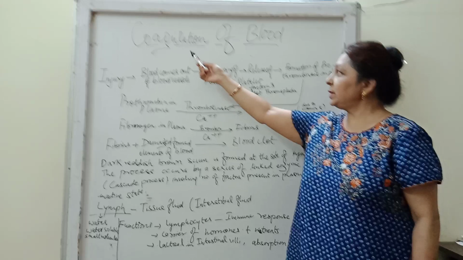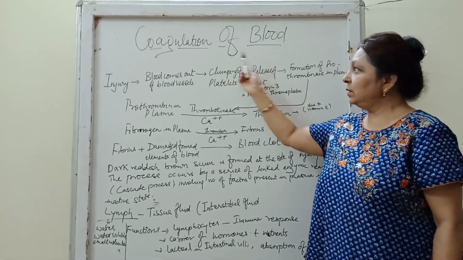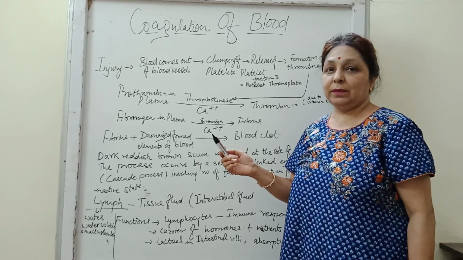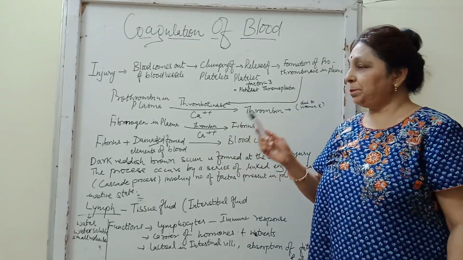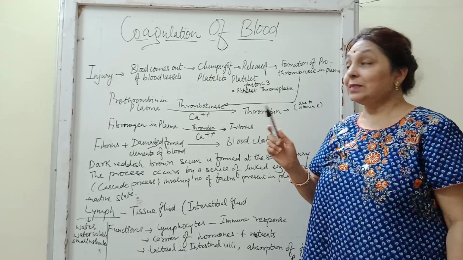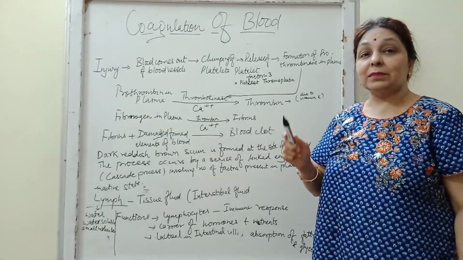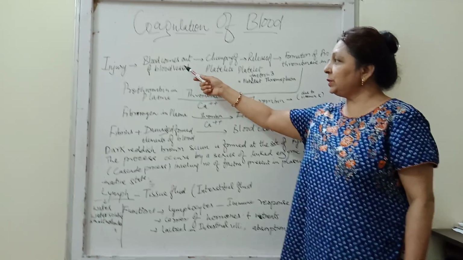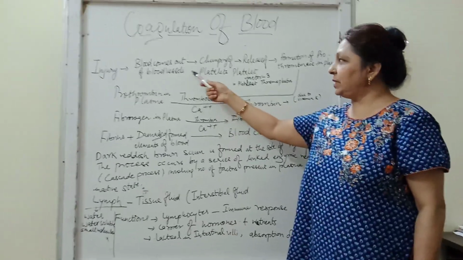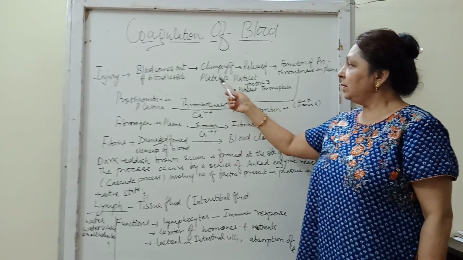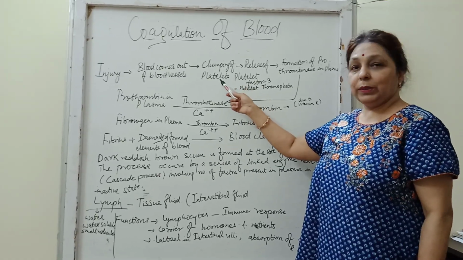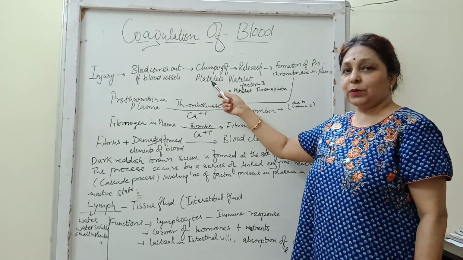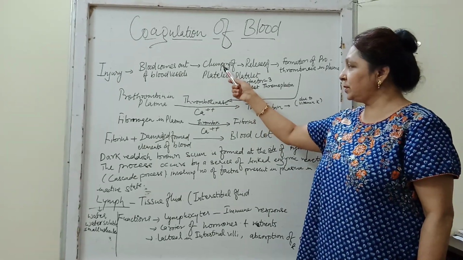The next topic is coagulation of blood. What do you mean by coagulation? Coagulation means clotting of blood. Whenever any part of your body is injured, the blood starts coming out of the blood vessels, and actually there are the platelets. I told you already about the platelets in my previous lecture, which are also called thrombocytes.